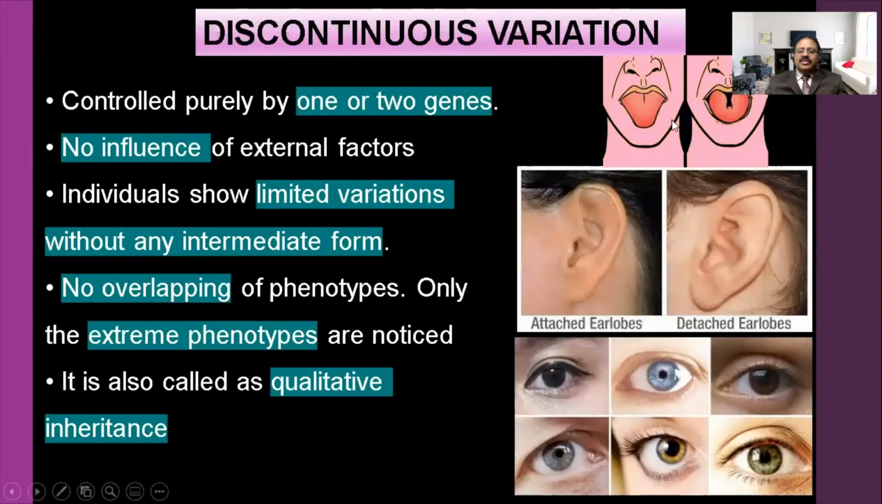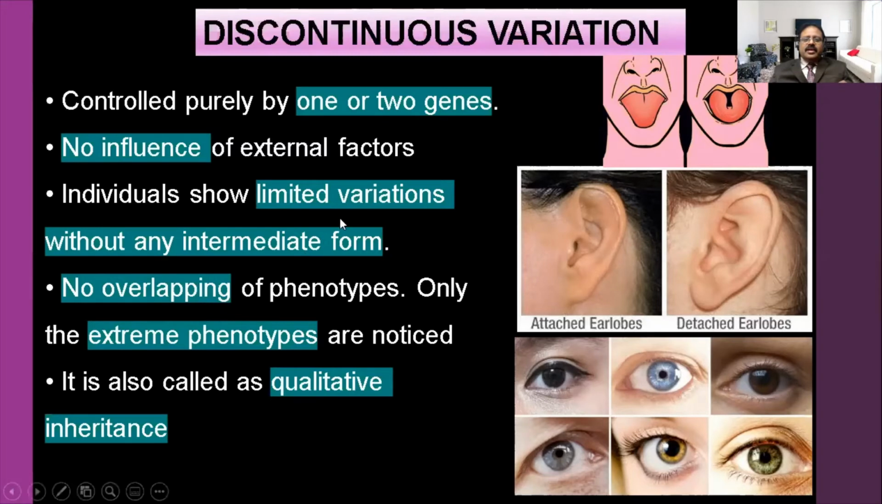Before discontinuous variation, I'll tell you about continuous variation. Continuous variation means small changes are there, and finally new characters appear, with many stages in between. Without that, when suddenly one character is formed, that is called discontinuous variation. It is controlled purely by one or two genes only.